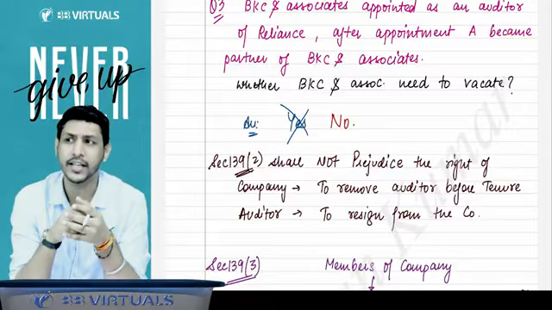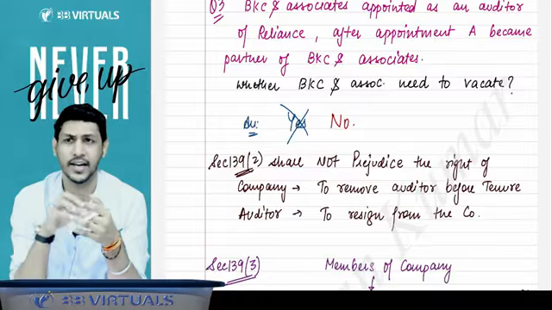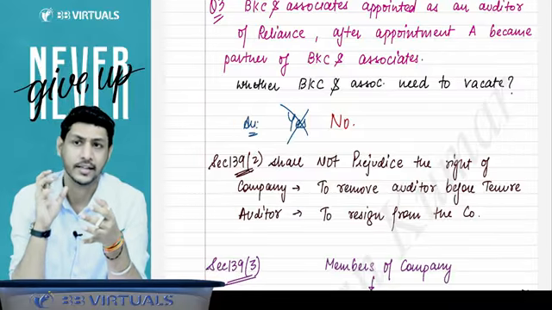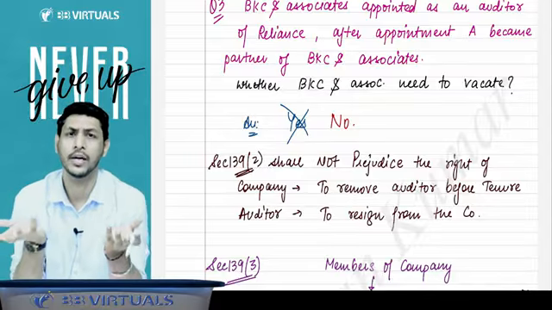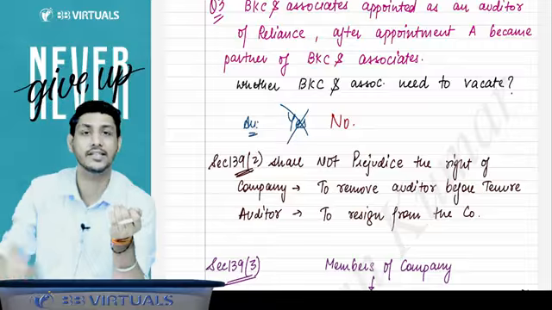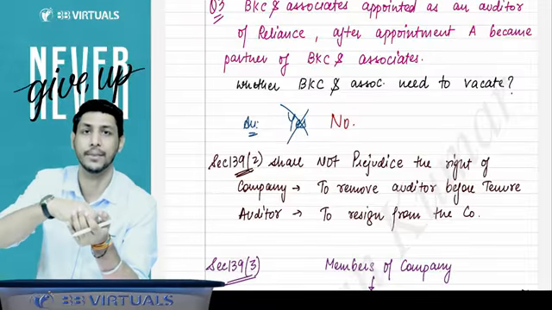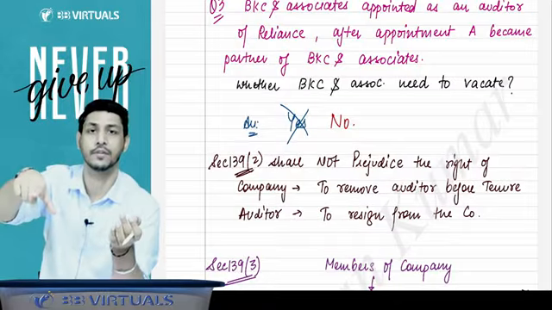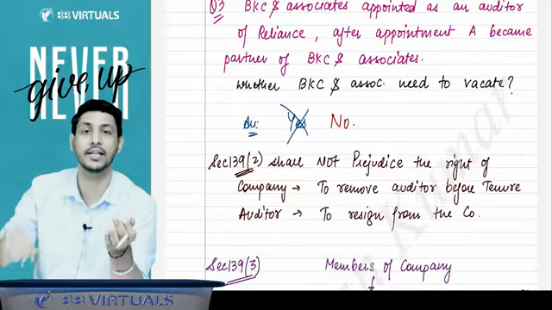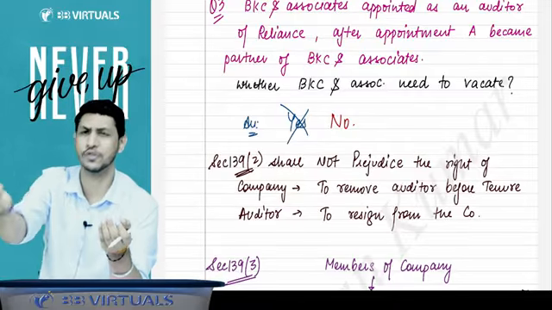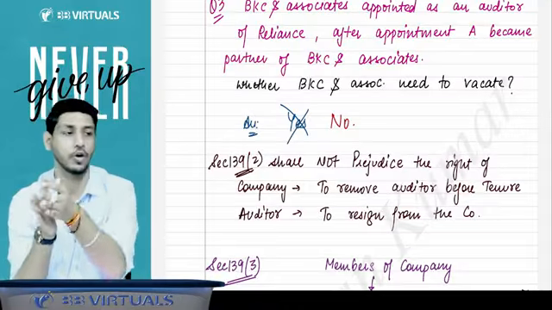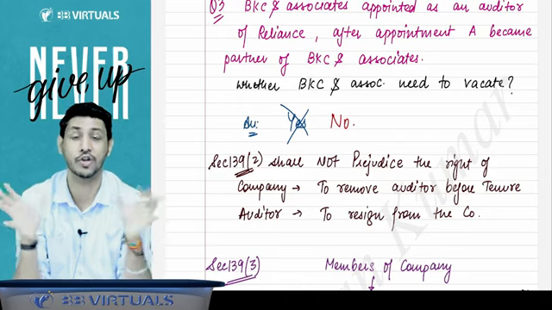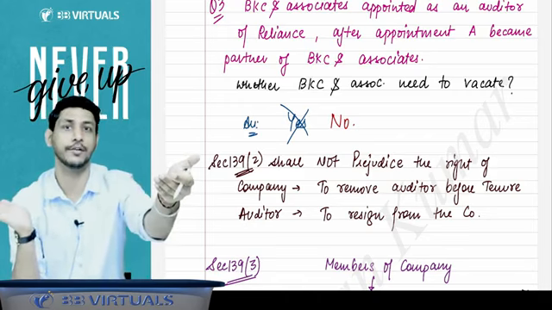So does it discard the right of the company, that the auditor cannot be removed now? No, there is still a right with the company that the auditor can be removed. If he is not working, the company can remove the auditor. If you are appointing him for a consecutive term of 5 years, that does not mean that he cannot be removed before that 5 years.